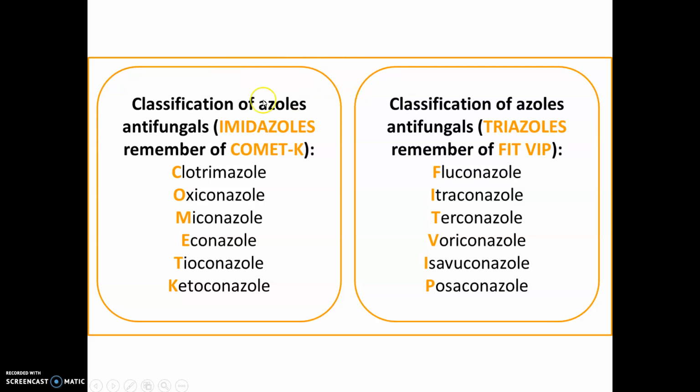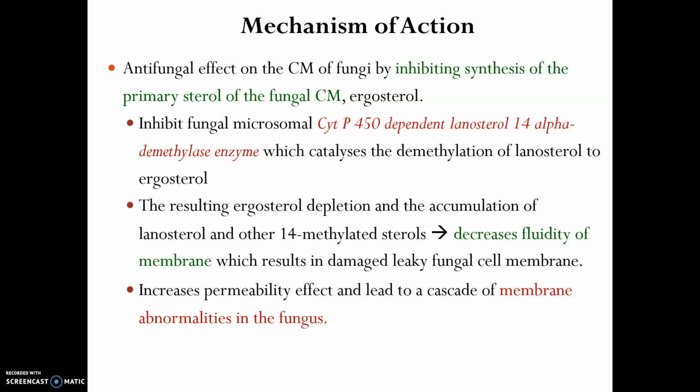This is the mnemonic to study the classification of the imidazole azoles and triazole azoles. So you can use this code. Now the mechanism of action. Ergosterol is a compound which is very much needed for the proper functioning of the fungal cell membrane. This group of drugs inhibits the ergosterol formation from lanosterol.